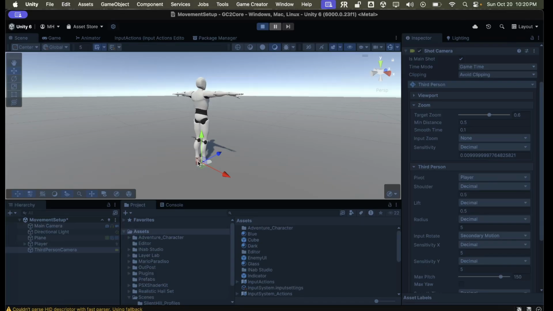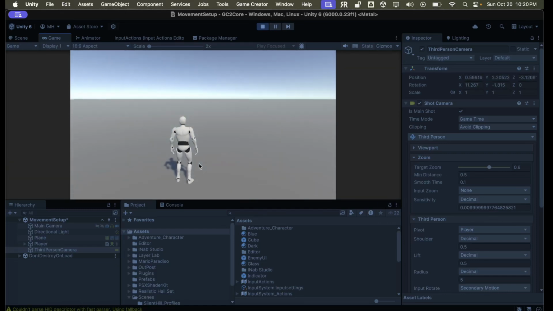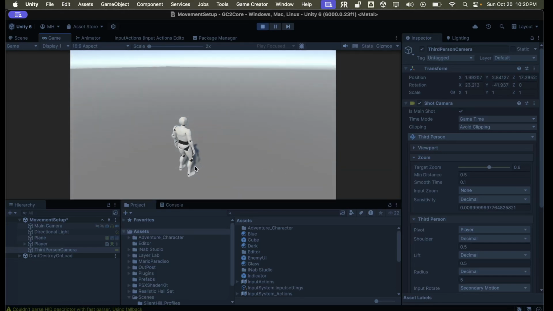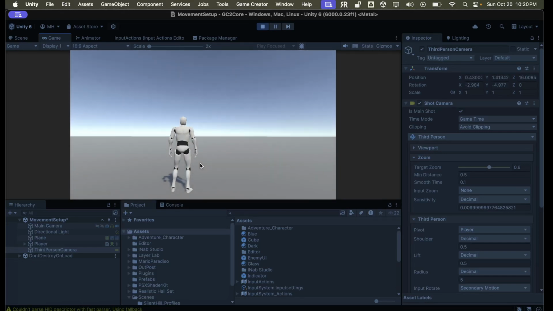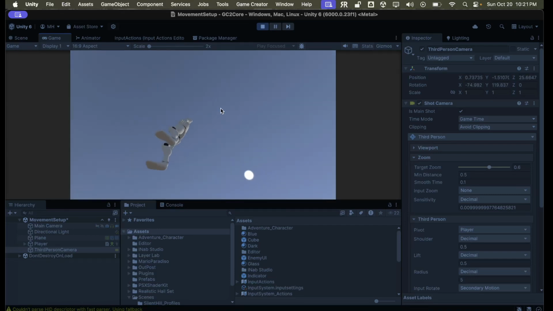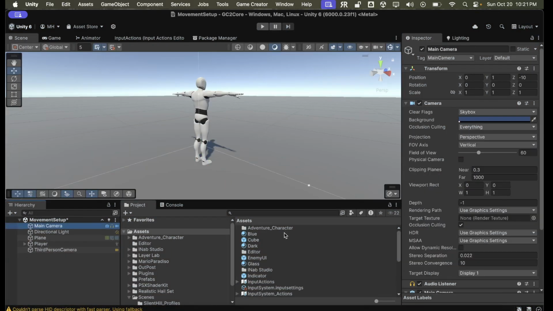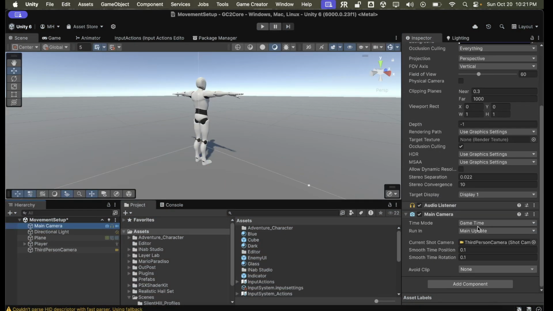You'll see that his whole body is visible. The character's entire body is visible, and he runs around pretty much like this, except he's not. You'll see that this character is to the left of the screen, whereas in Silent Hill he was right in the middle of the screen. So the first thing we're going to change is, after I set this main camera,